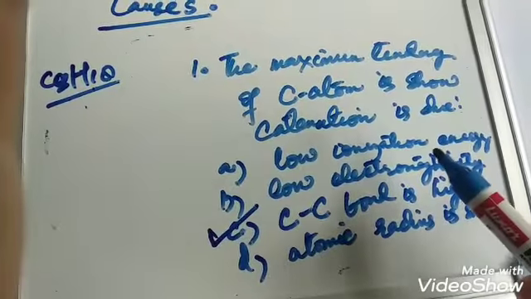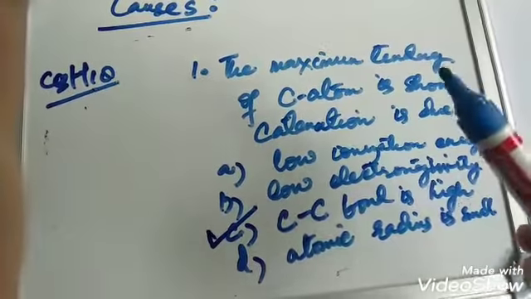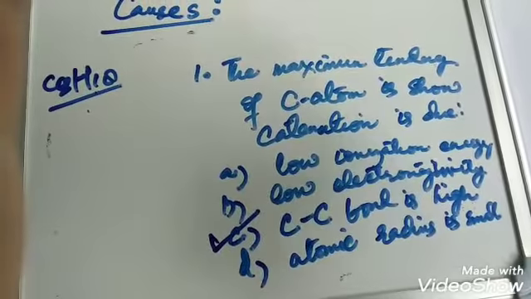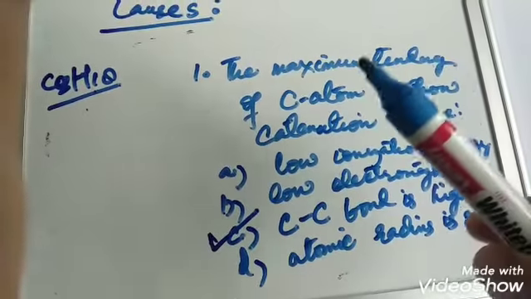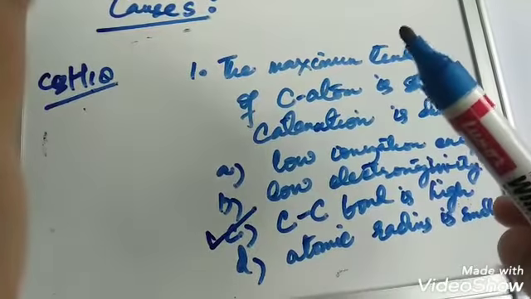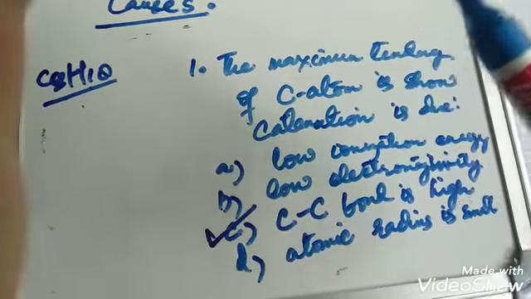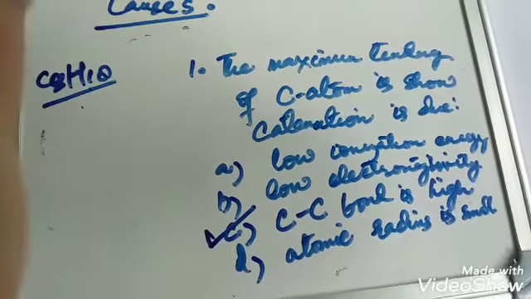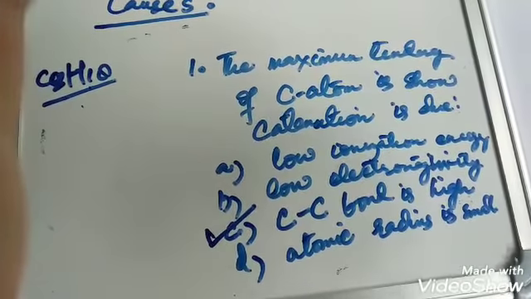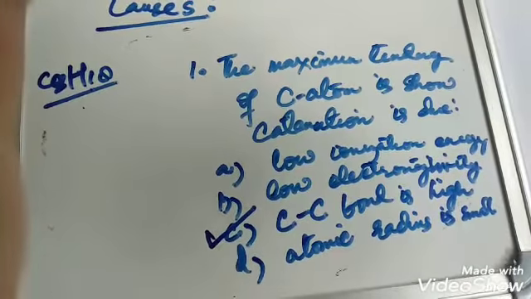Why is the C-C bond very strong? Due to the small size of carbon atoms, the distance between the shared electrons and the nuclei of every carbon atom is very short. That is the main reason the bond formed becomes of highest strength. Clear to you all?